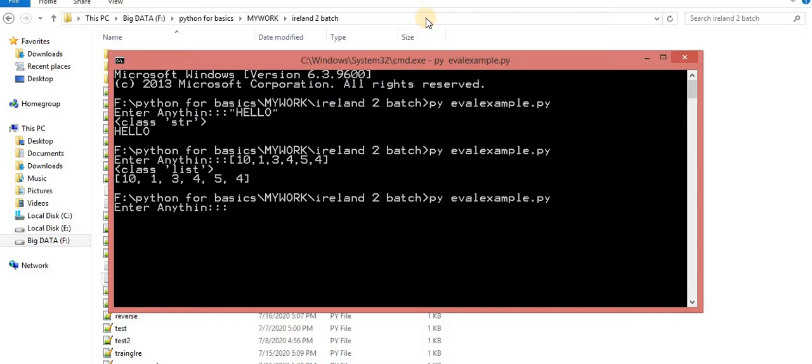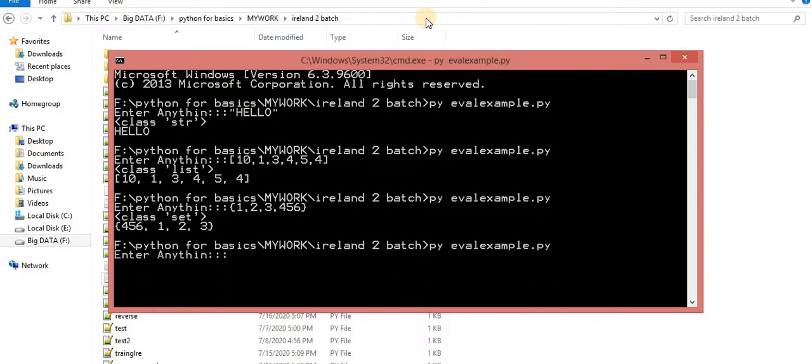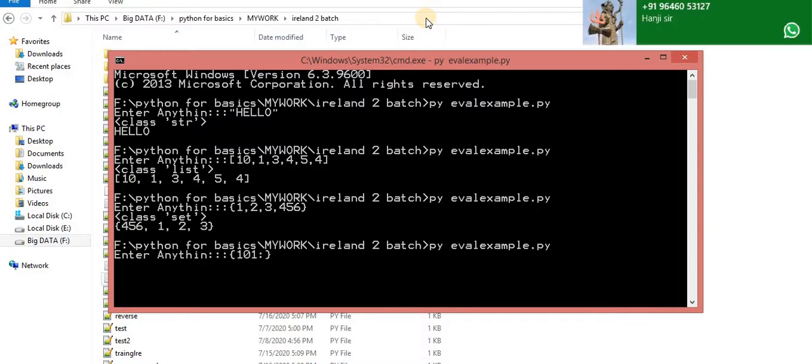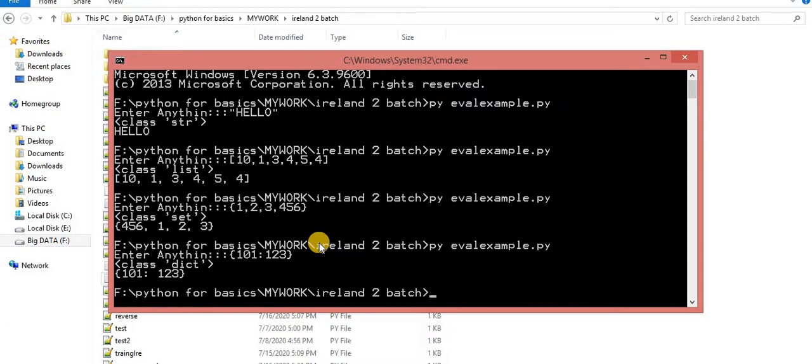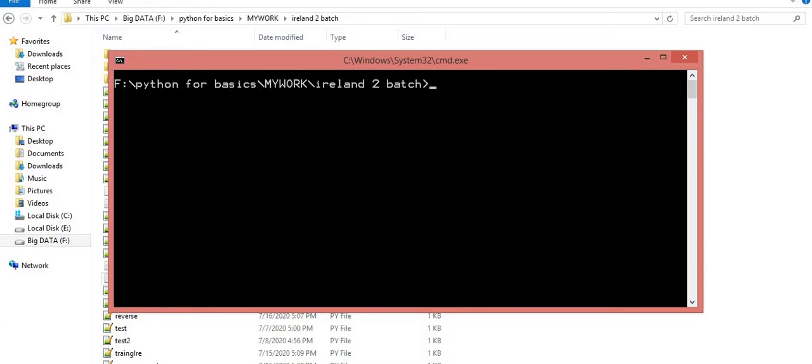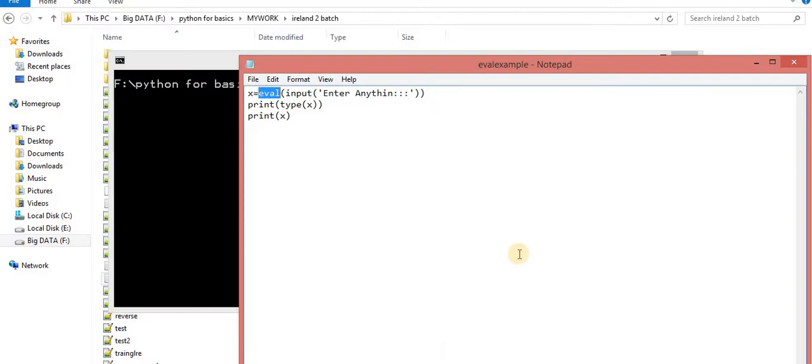Now again I am taking this one. This one is a set, so this would be considered as a set. Now the next one is a dictionary, 101 colon 2123. Now it has become a dictionary. So this is the eval function. I think now the picture is clear. The rest of the things are the same, whatever logic you want to create.